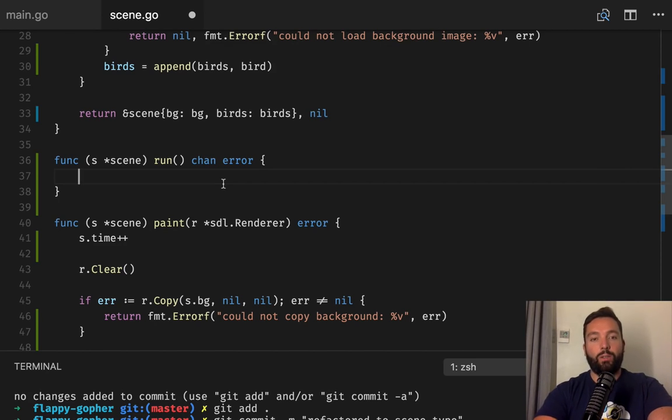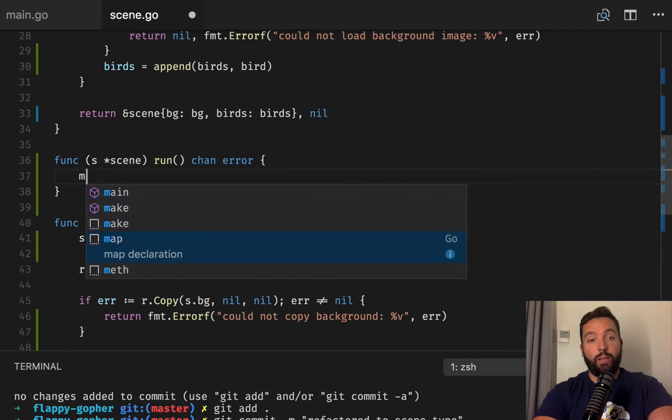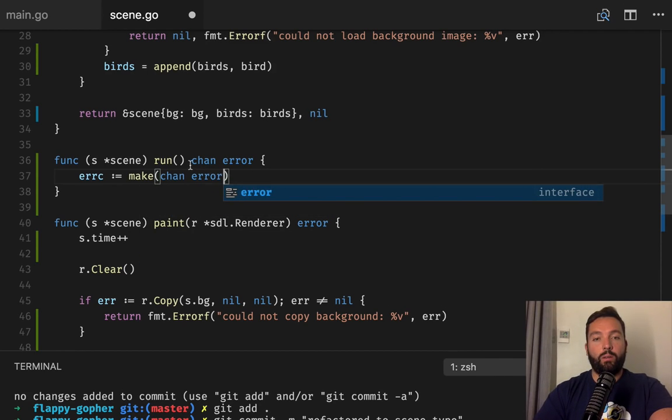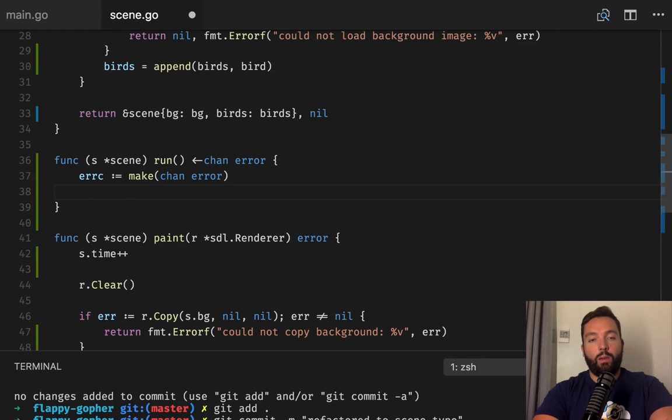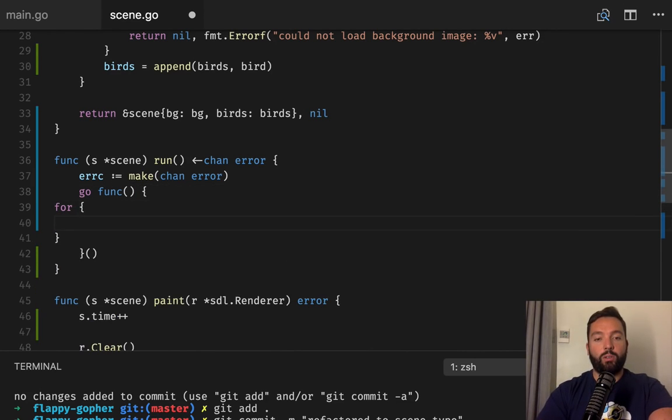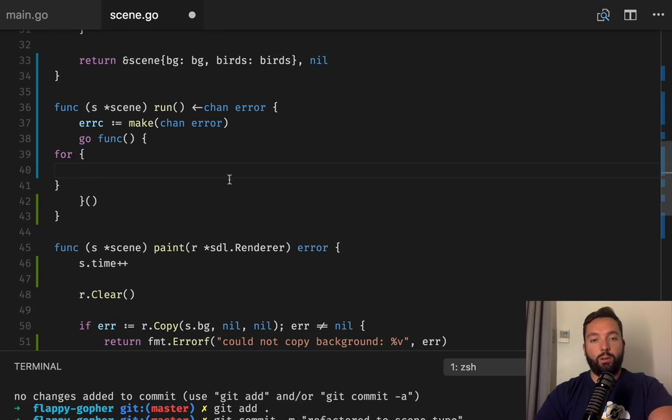So this is gonna create a channel of errors that we're gonna be able to read from, and then it's gonna do a for loop forever in a different Go routine, basically going and painting the renderer.